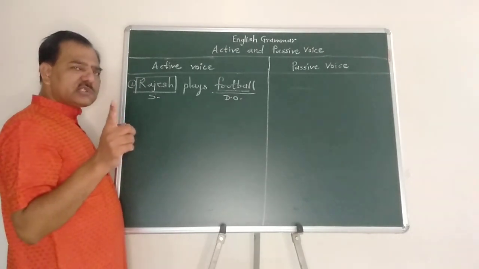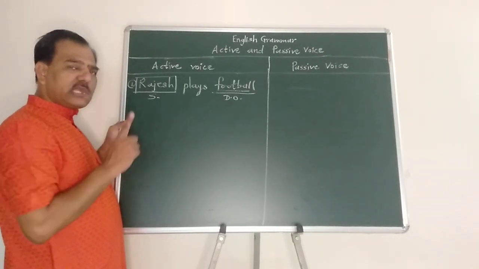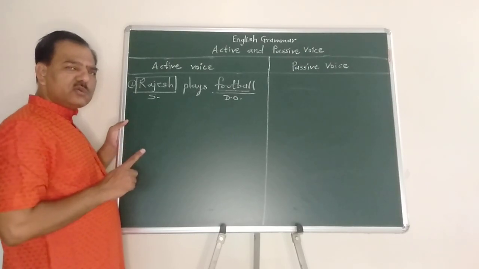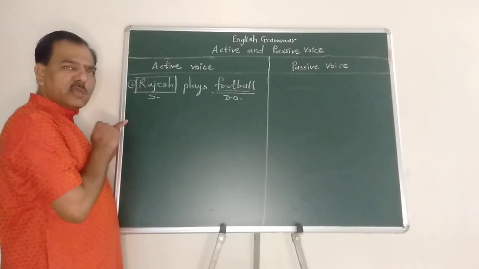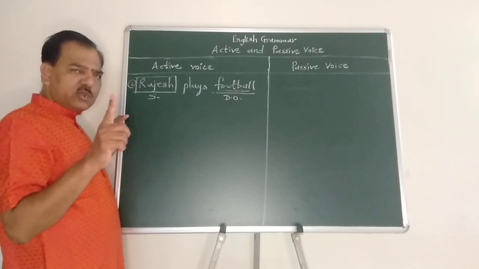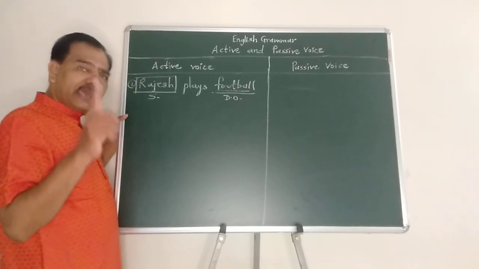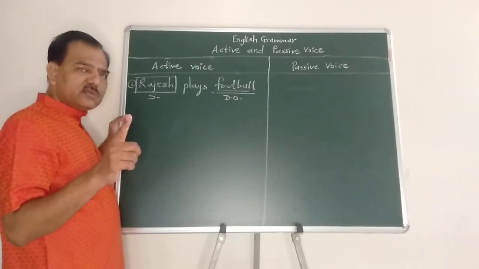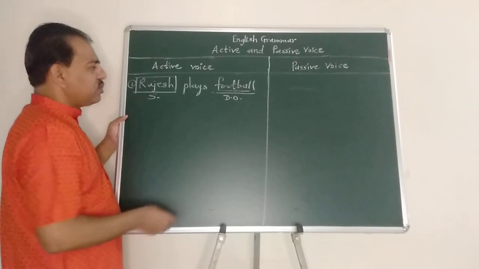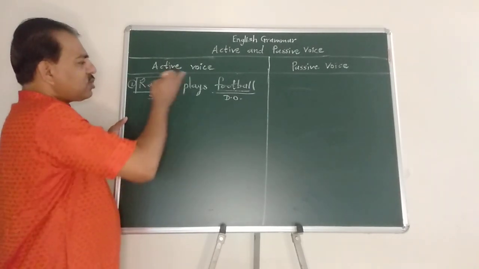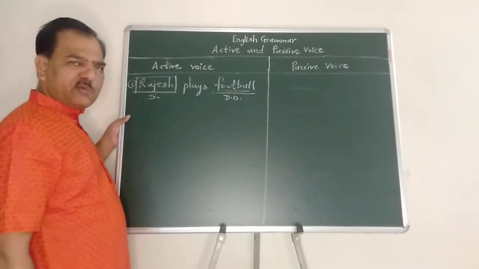Before that, I just remind you when to use active voice. When you focus on the doer or the subject, we need to use active voice. But when your focus is on the action, happening, or incident, we need to use passive construction. So let us see how. Now we want to focus on football, playing football.